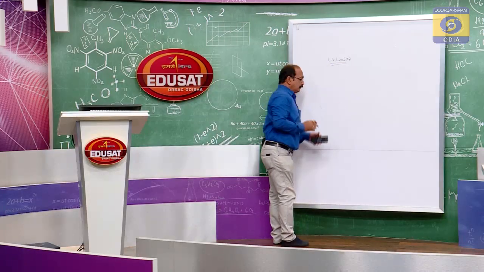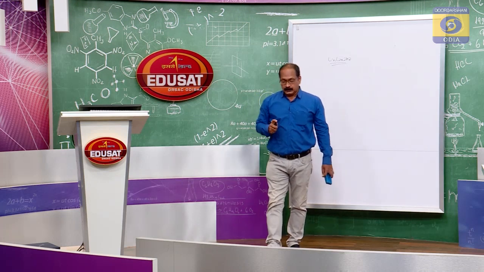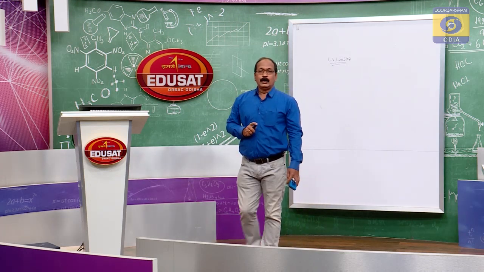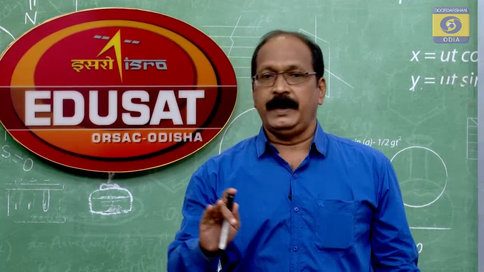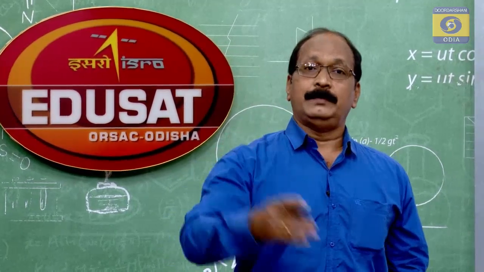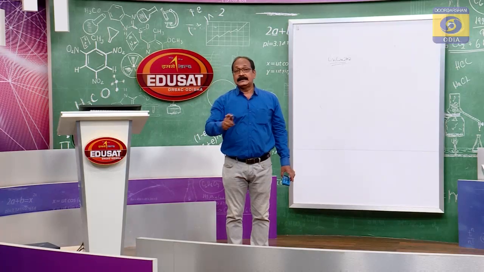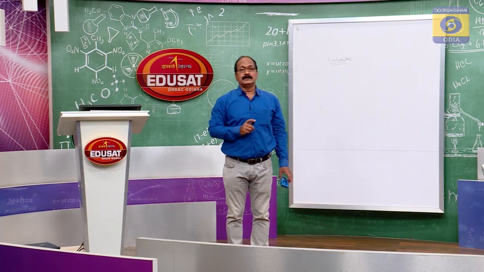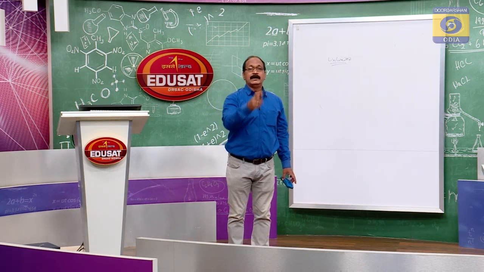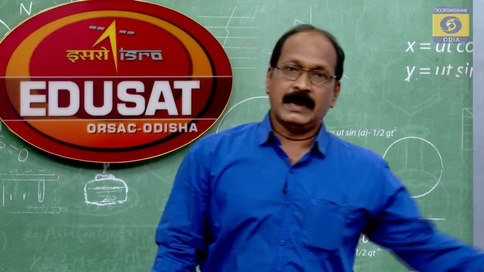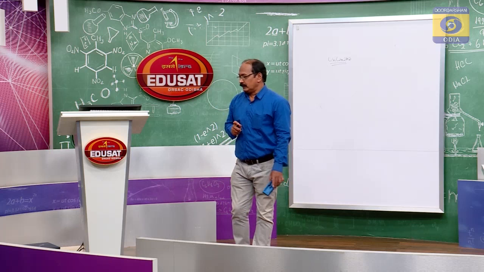Liability of partners is unlimited. What does it mean? When the assets of the firm are not sufficient to meet the liabilities of the firm, then the personal assets of the partners are used to meet the liabilities of the organization, as in the case of sole proprietorship. So, liability of partnership.